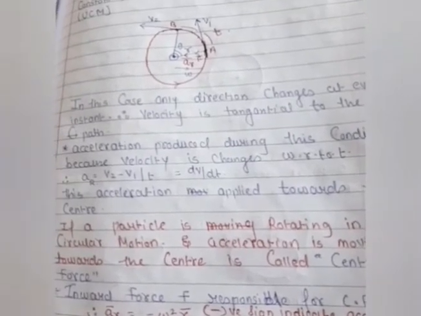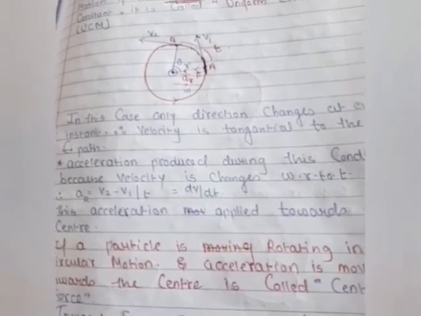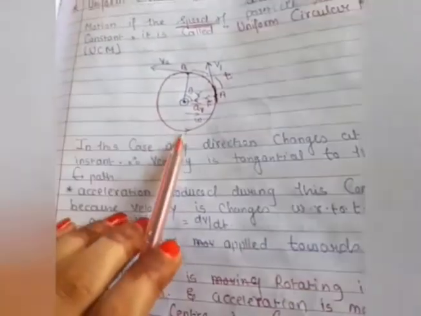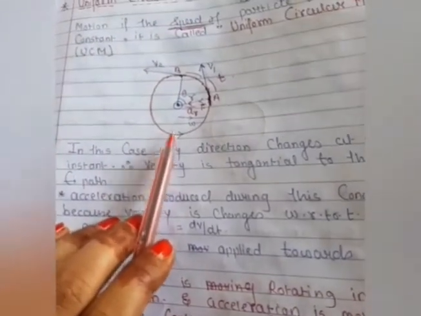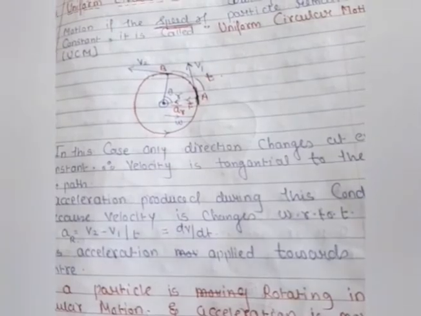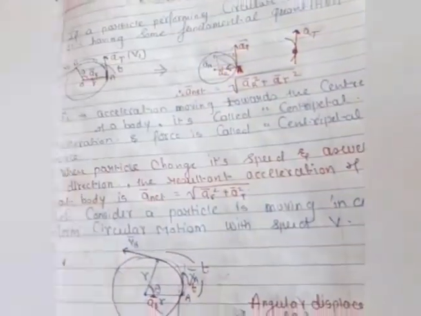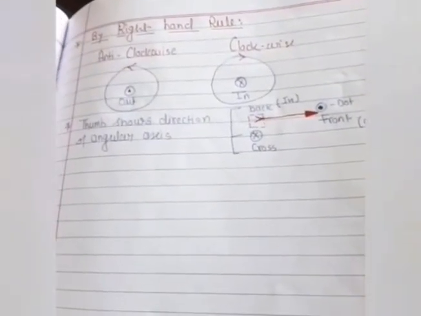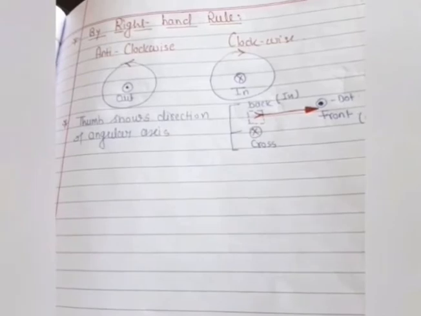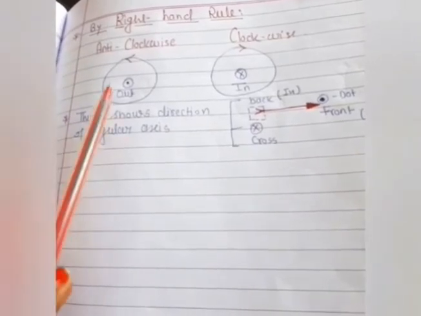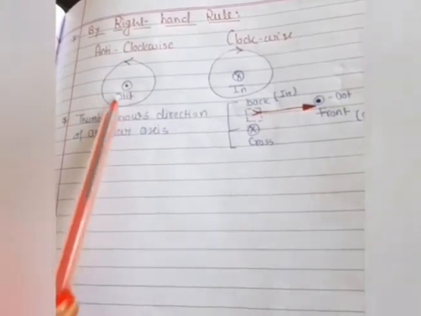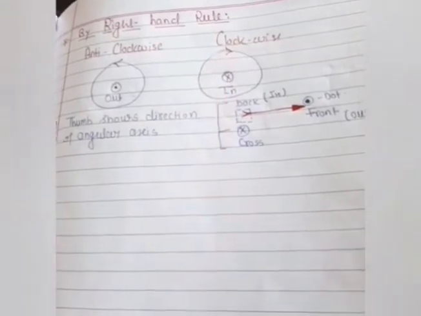And here you can see, in which direction is the particle moving? In this direction. I have already explained this condition in the previous video, hope you are very clear about it. When we have clockwise and anti-clockwise direction: for anti-clockwise the axis is out, and for clockwise the axis is in.